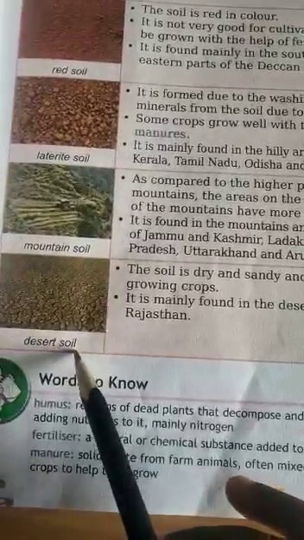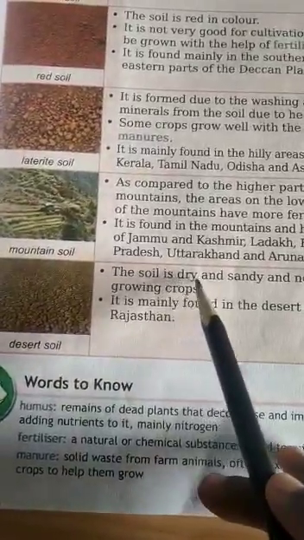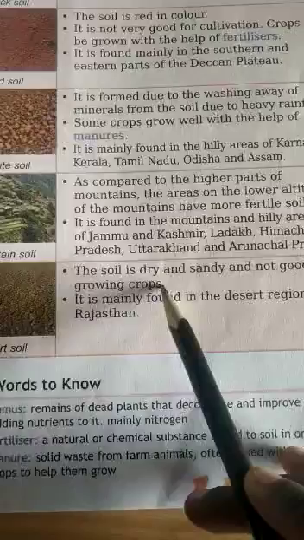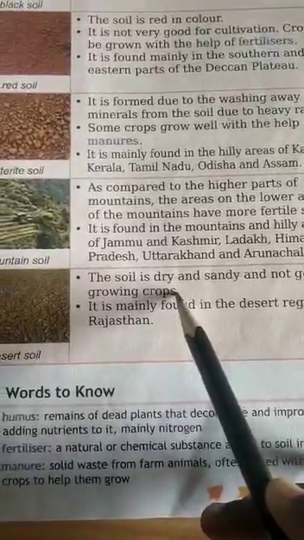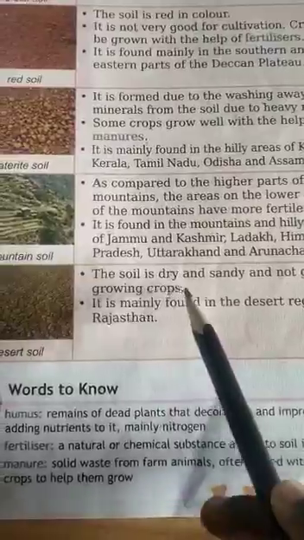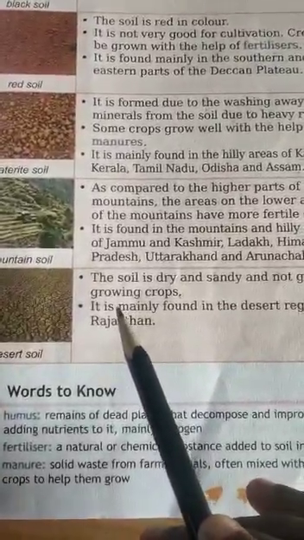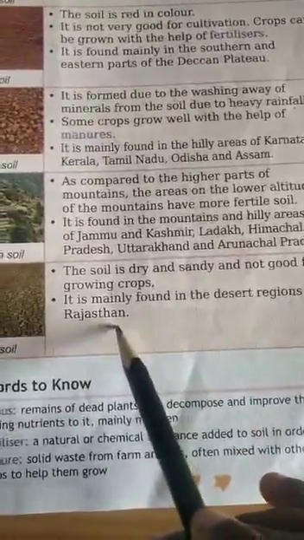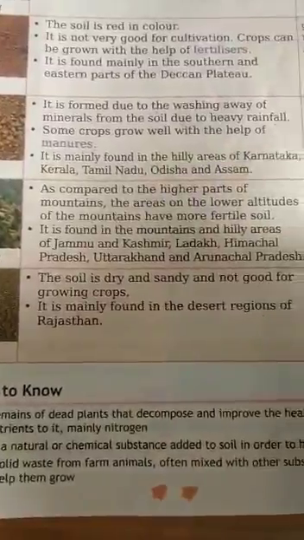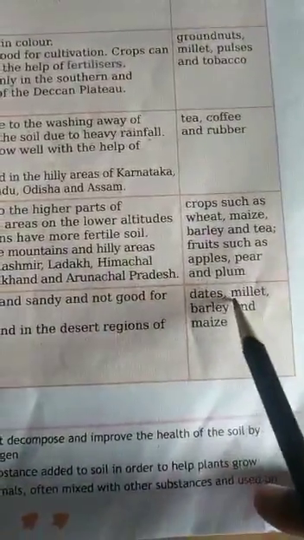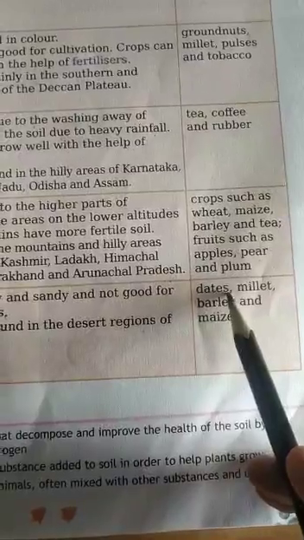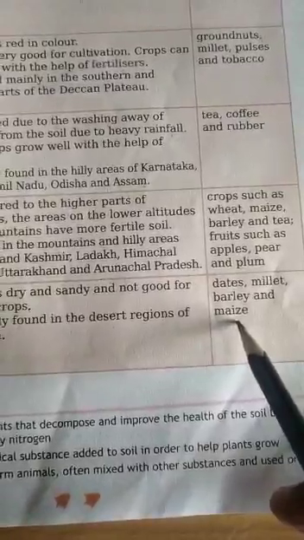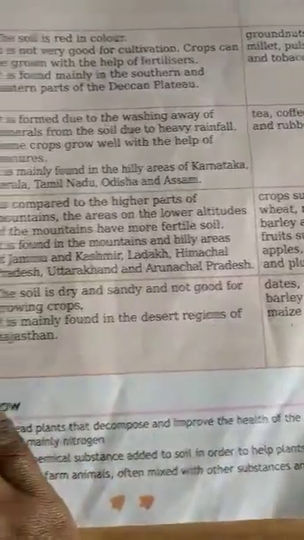Now, desert soil. This soil is dry and sandy and not good for growing crops. This soil is very sandy and dry because they do not get rainwater. It is mainly found in the desert regions of Rajasthan. What crops do they grow here? Dates, millet, barley and maize.